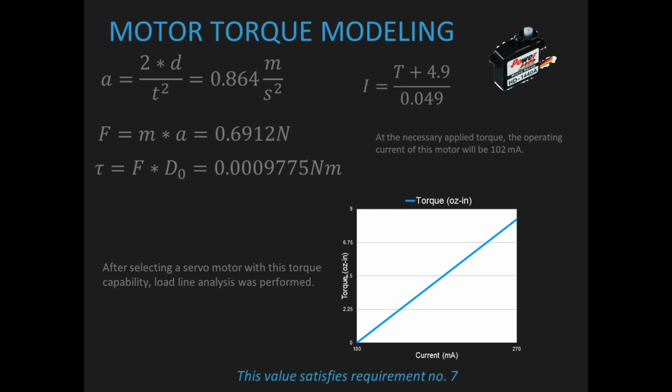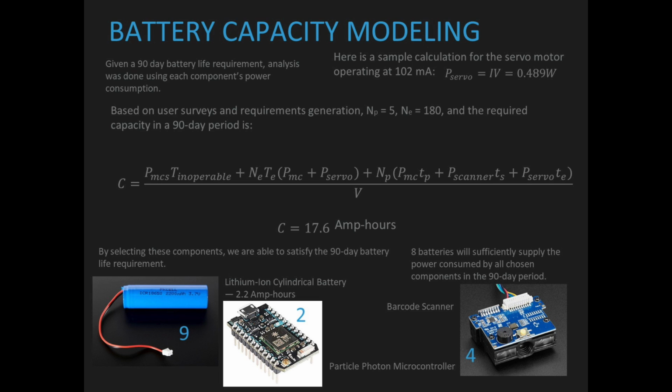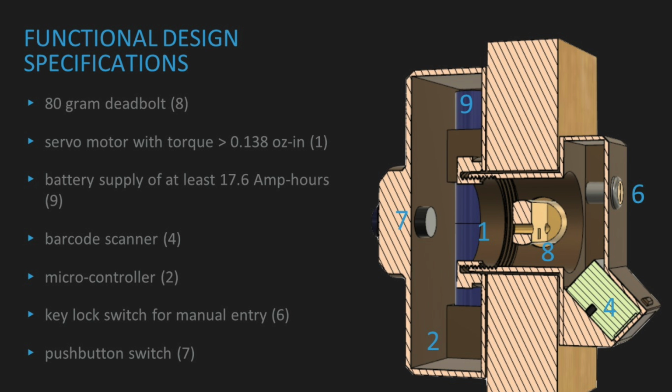Mathematical and analytical models were generated and applied during the detailed design phase of the product development process in order to meet significant specifications and choose final components for the product. At this phase in the product development process, specifications and necessary components could be integrated into the functional product design.